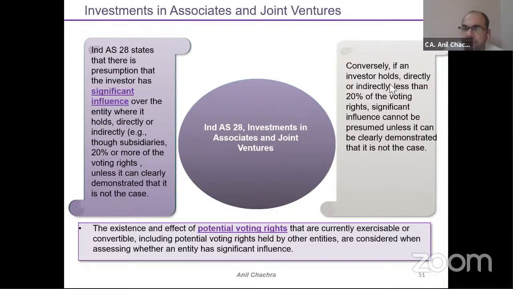So while making this assessment of 20%, you need to see potential voting rights. Potential means convertible debentures, preference shares, rights held by the entity. You need to see how much conversion will be received in the near future while making the assessment of significant influence.